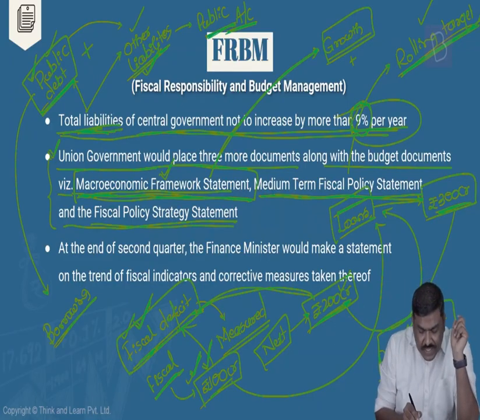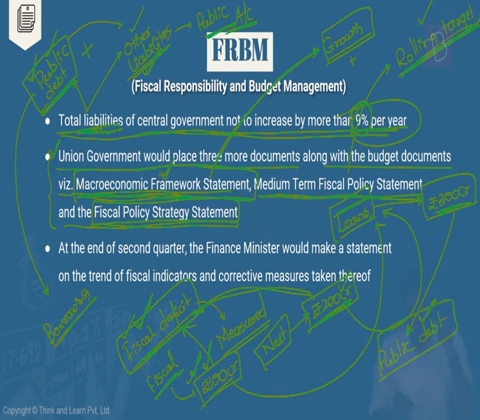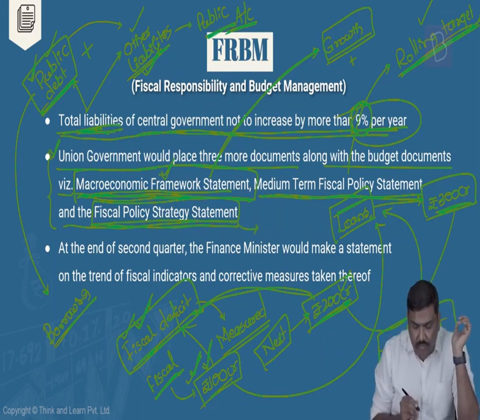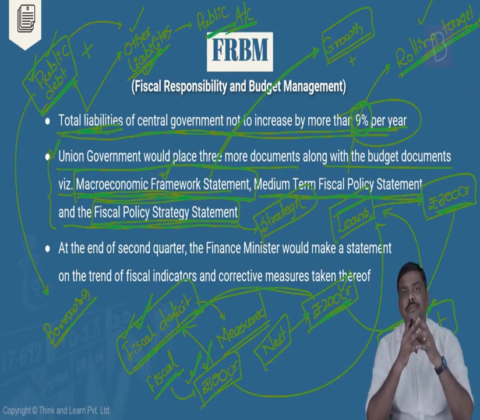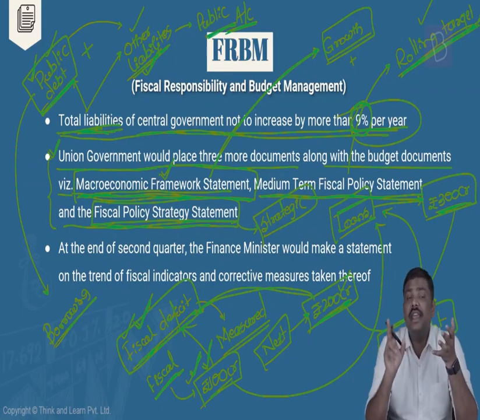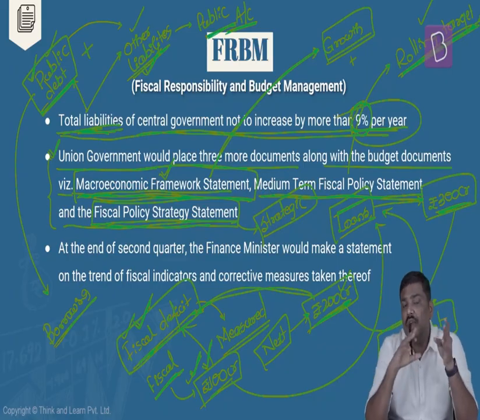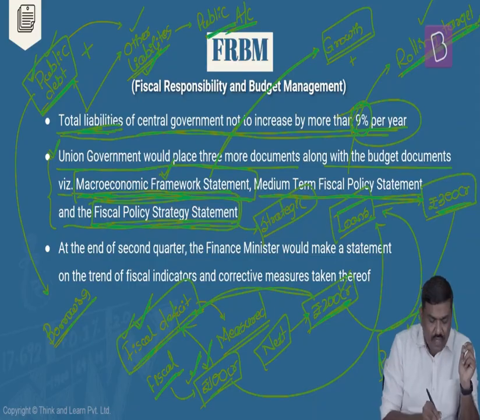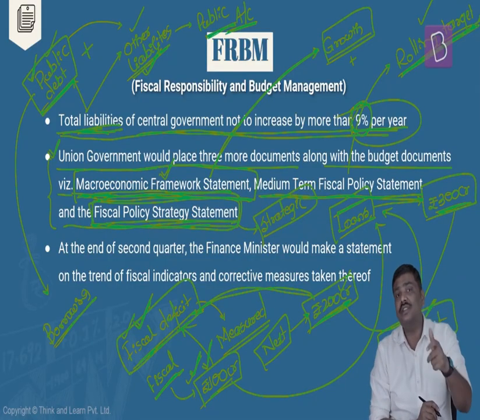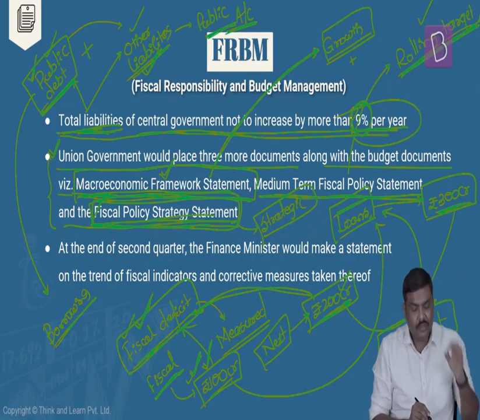And next one, fiscal policy strategy statement. Under the fiscal policy strategy statement, essentially the government will provide the strategic area or what kind of policy they will have in the next 1 year. For example, the government might say, under this strategic statement, tax revenues is the focus area for them in the next 1 year. They might say implementation of GST is the focus area. They might say promotion of industries or the agriculture sector is the focus area. So essentially, in the next 1 year, what will be their focus area? On what basis, or for what sectors, will the policies mainly be framed? That information will be provided under the fiscal policy strategy statement.